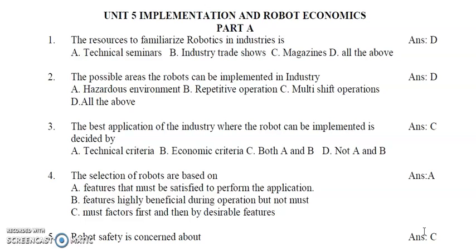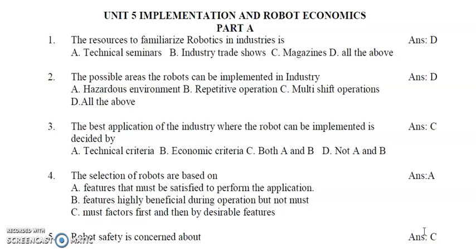The first one, question 1: the resources to familiarize robotics in industries is A. Technical seminars, B. Industry trade shows, C. Magazines, D. All the above. So the first step in robot implementation is familiarization of robotics in industry. What are the sources required to familiarize robot? That is asked in the question. Technical seminars, industry trade shows, magazines, all the above. So the answer is D, all the above.